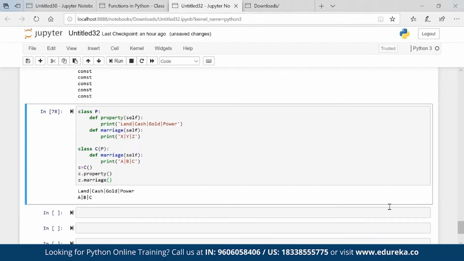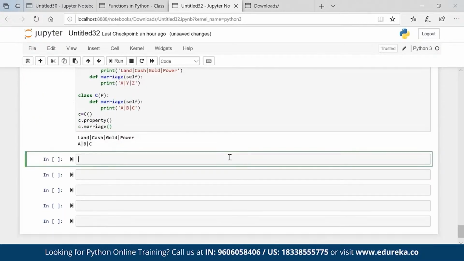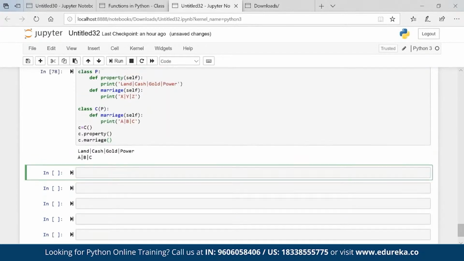Okay. But now, let's say the parent says, do one thing: choose girls from my options and from your options. You can choose out of six girls, whichever you want to marry. Then how will that work? So there is a concept of the super keyword. Basically I'll get the property of the parent also. So let me copy all this stuff, so I'm not writing it again.